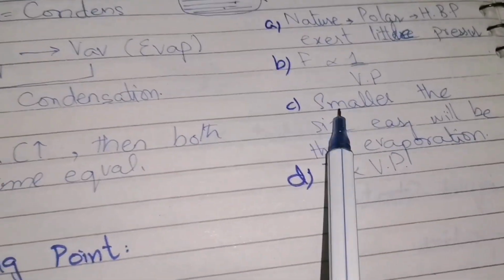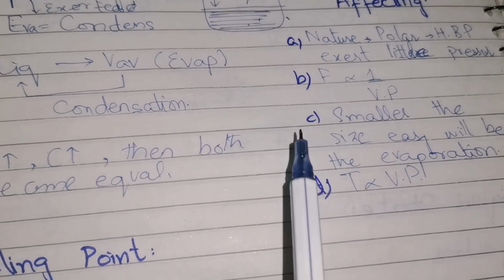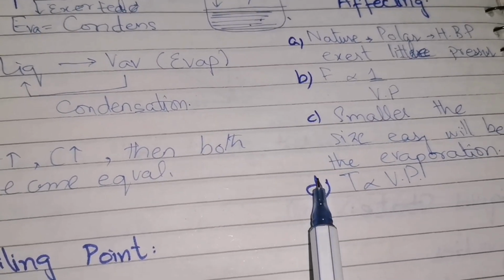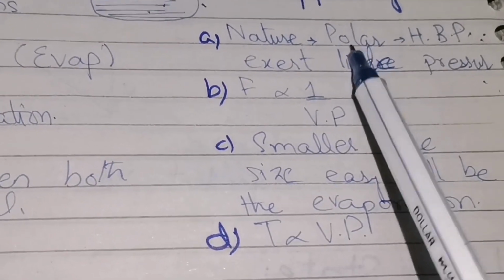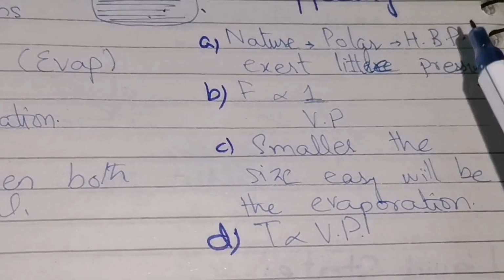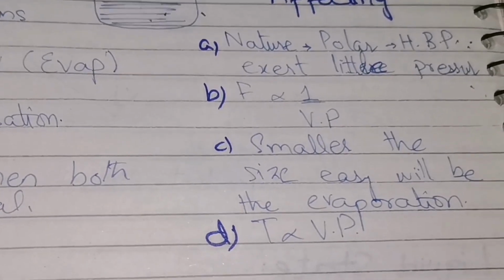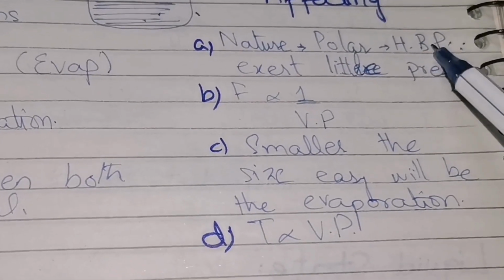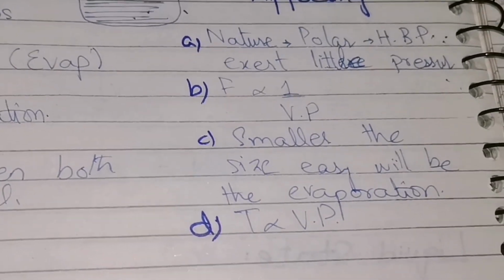Now what are the factors that are affecting the vapor pressure? Its nature, force, size and temperature. So starting from the nature, remember if it is polar in nature, it will have high boiling point and it will exert little pressure, low pressure. On the other hand, if the liquid is non-polar, then it will have low boiling point and it will exert more pressure. This is something to remember.